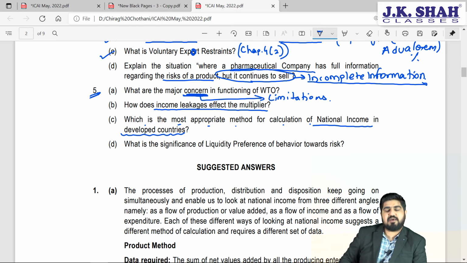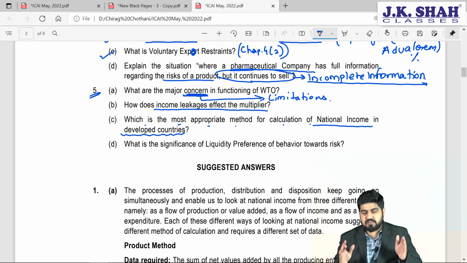See friends, in India, people tend to hide their income. People don't disclose their entire income in ITR, right? So the government doesn't get the right information. So a country like India has to use the value added method in certain cases and the expenditure method in certain cases.